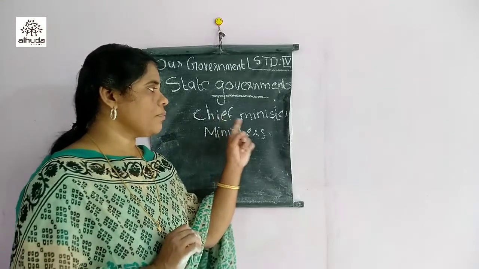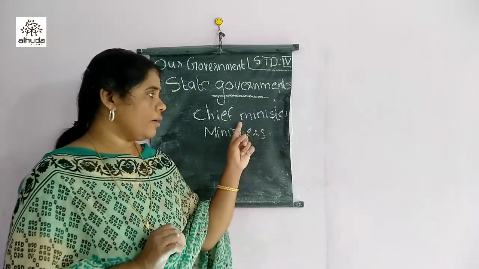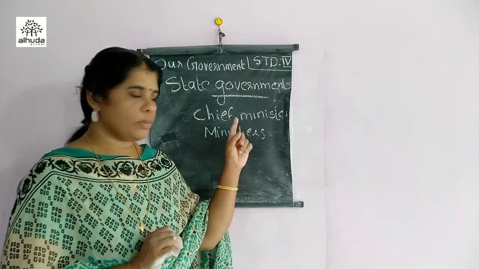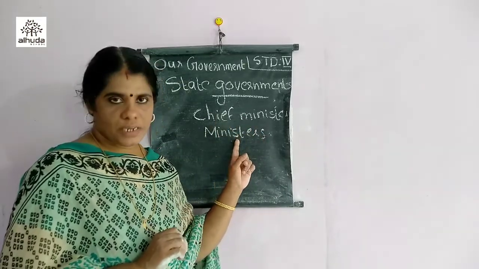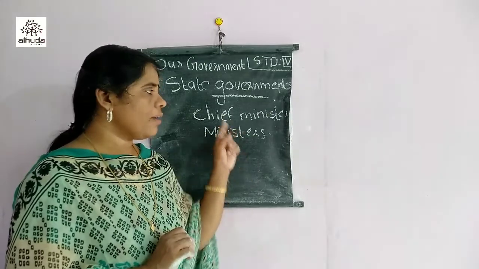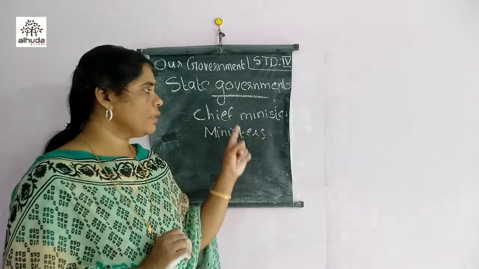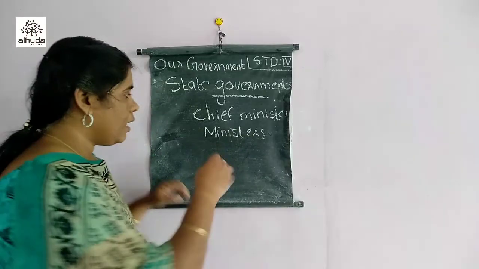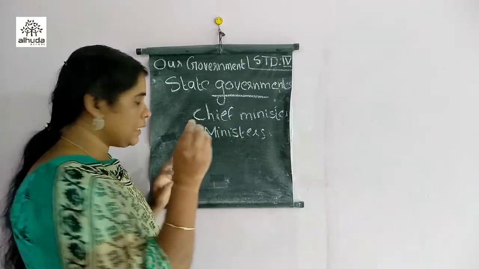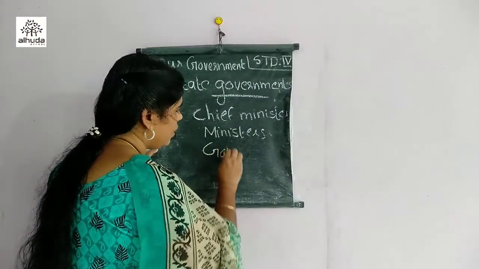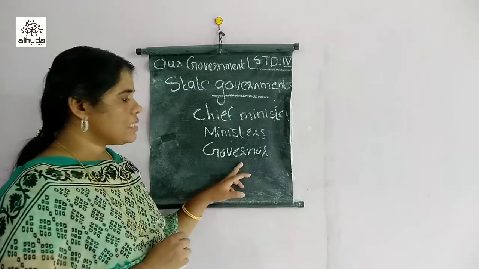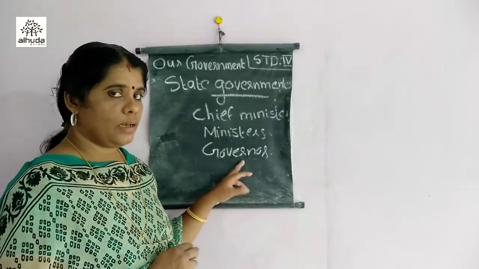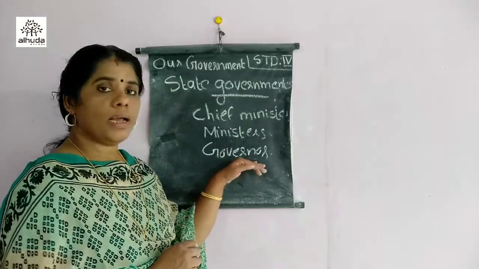The chief minister is elected from the majority party, and his ministers also work with him. Along with the chief minister and ministers, the head of the state is the governor. Like the President of India, all the decisions in the states are taken by the governor.